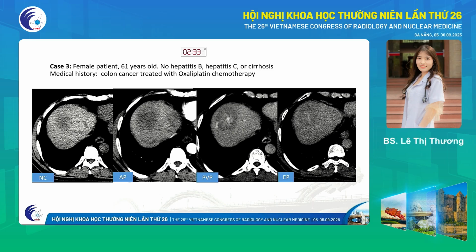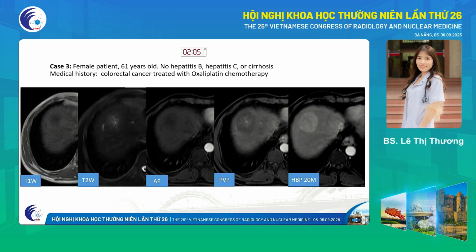For example, a case of a female patient 61 years old, no hepatitis and cirrhosis, but the patient has colon cancer treated with oxaliplatin chemotherapy. On CT scan, we can see the lesion hypodense pre-contrast, in arterial phase and venous phase. This lesion shows gradual enhancement from center to periphery, accompanied by dilation of the central lobular venous branch.